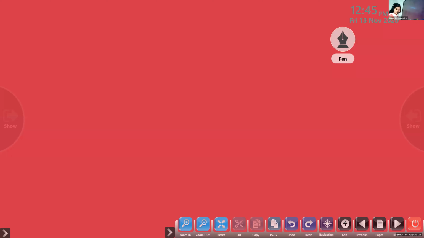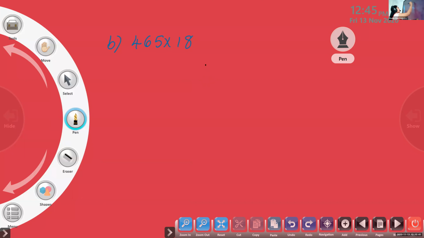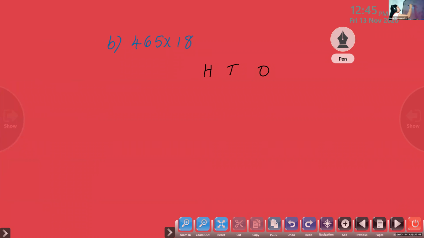Next question is 465 into 18. 465 into 18. Bhagya, first we have to multiply 465 by which digit? 1 or 8? 8. Yes. 465 into 80. So we can multiply first by 8.